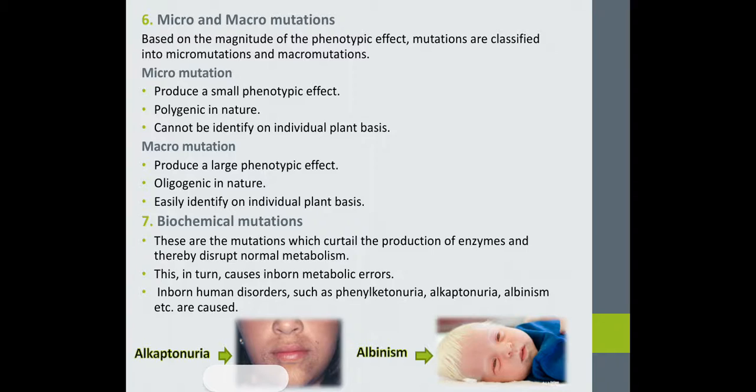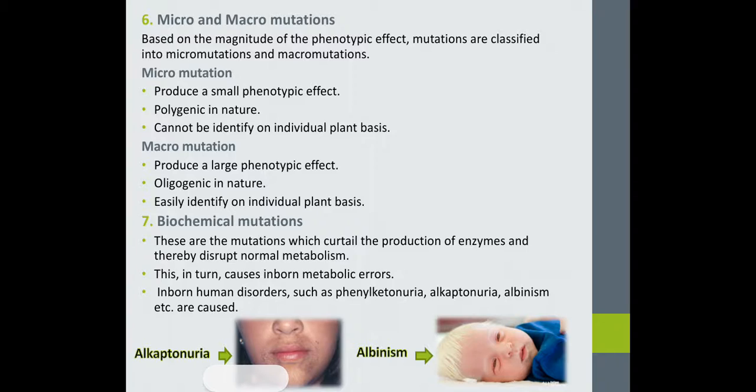They are easily identified on individual plant basis. So these are the differences between micro and macro mutation. Micro mutations produce a small phenotypic effect, are polygenic in nature, and cannot be identified on individual plant basis. While macro mutations produce a large phenotypic effect, are oligogenic in nature, and are easily identified on individual plant basis. Biochemical mutation.